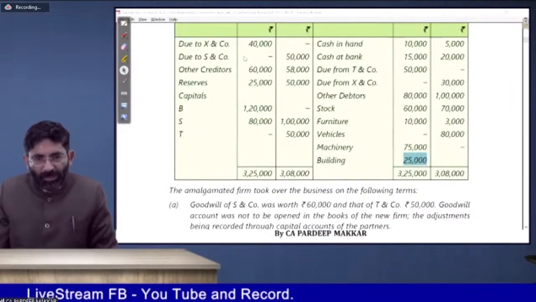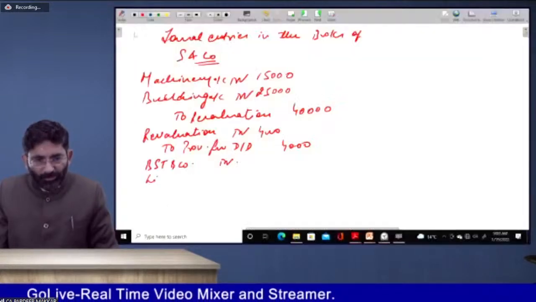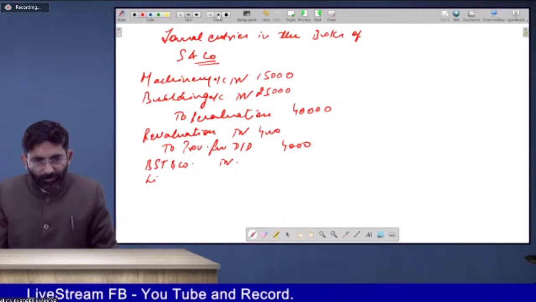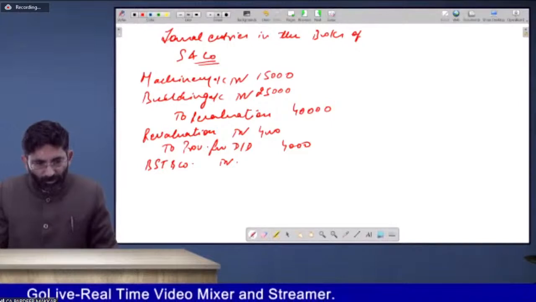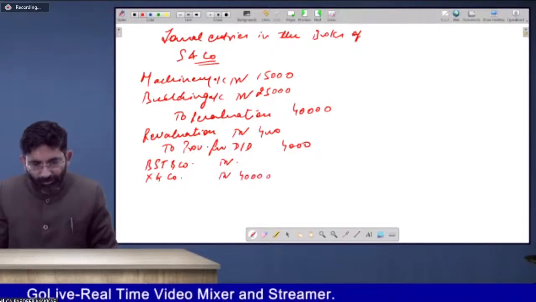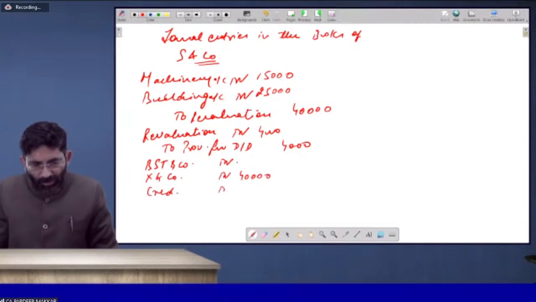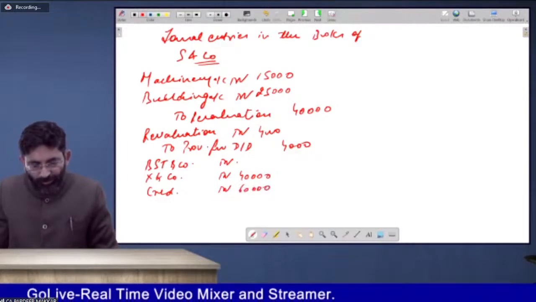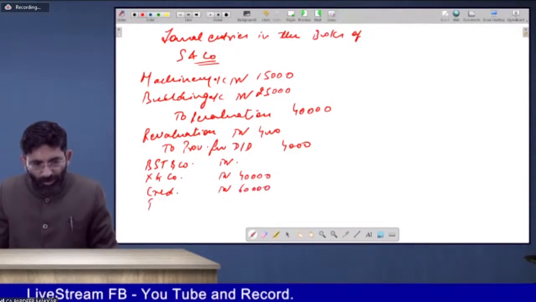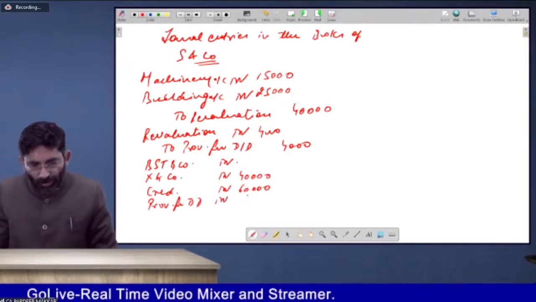Just check it out. Due to extend company, 40,000. Creditors 60,000. Due to extend company 40,000. Creditors debit 60,000. Provision for doubtful debts debit 4,000.